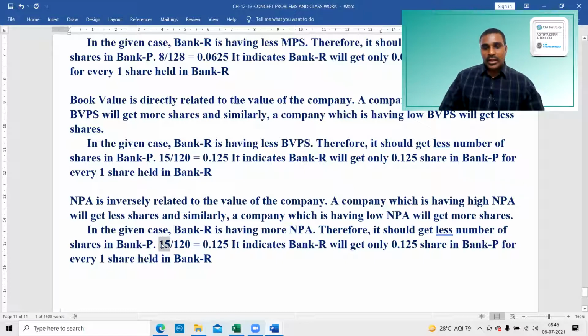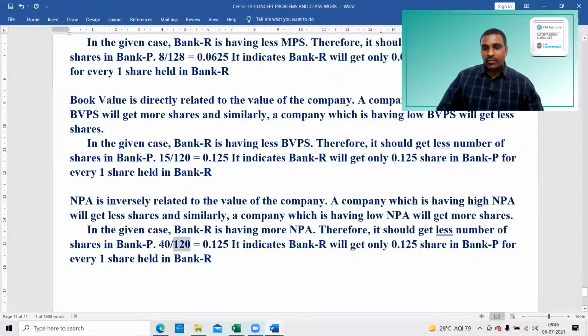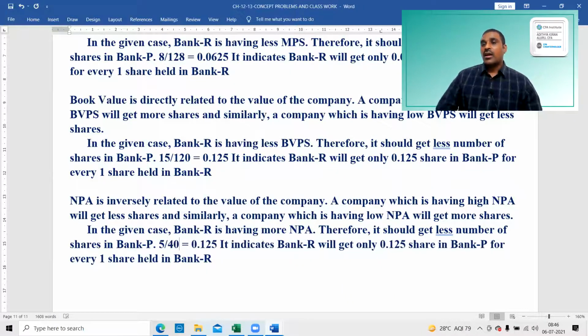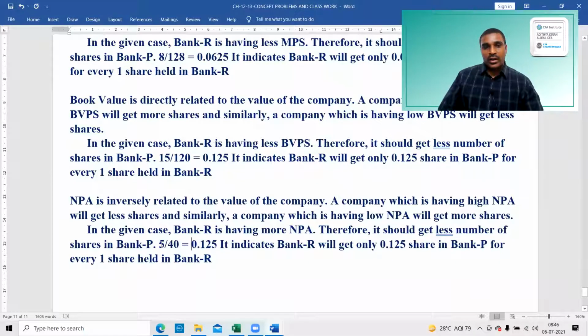That is how much? 40% divided by 5%. It should not be 40 divided by 5, it should be 5 divided by 40, not 40 divided by 5. If you do 40 divided by 5, it will become 8. That is a blunder mistake. Therefore, fewer shares: 5 divided by 40 is 1 by 8, which is 0.125. This is the point.